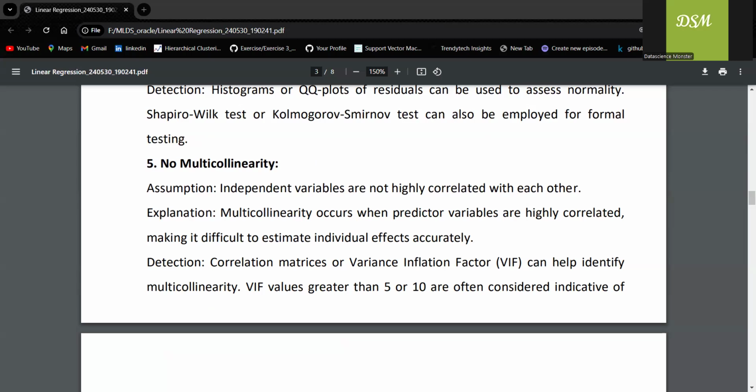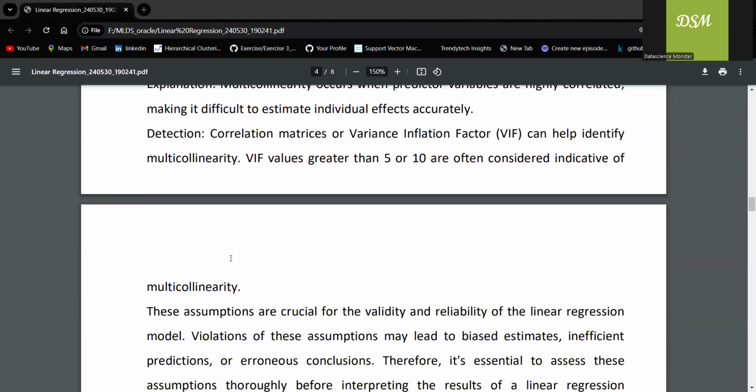So let me tell you all the assumptions. The data should be linear. The second one is independence. Observations should be independent of each other. Third one, homoscedasticity. Variance of error should be constant. Fourth one, normality. Error terms should be normally distributed. Fifth one, there should not be any multicollinearity.